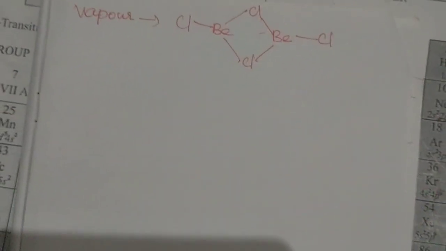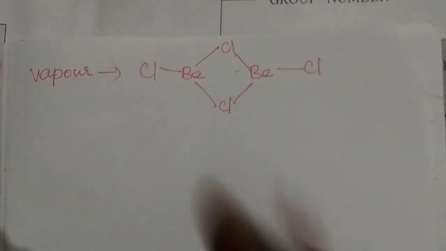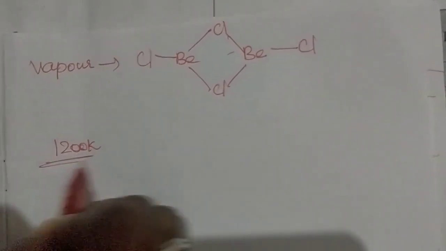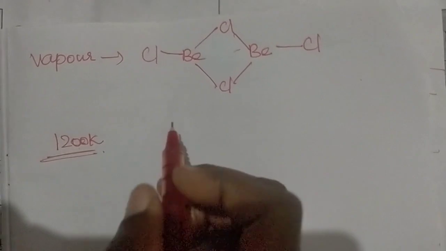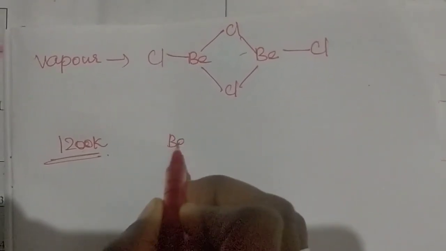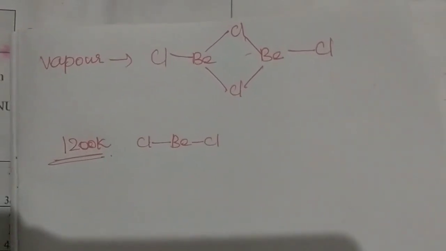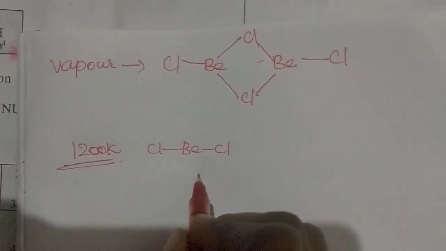And when beryllium chloride is present as a linear monomer at high temperature, 1200 Kelvin, it shows a linear monomer structure.